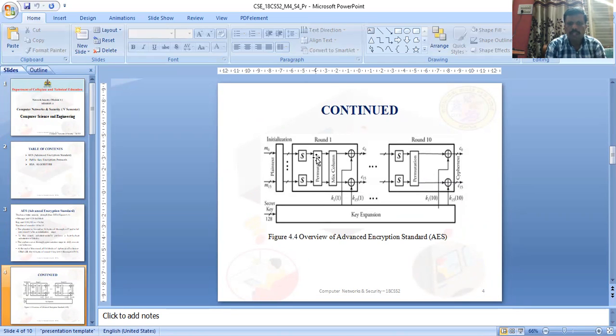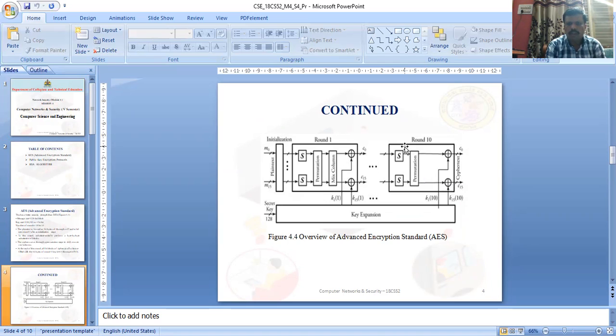Then the permutations: shift the rows and mix the columns, with some shuffling of rows. After mixing the columns, do the exclusive OR operation with the round keys K1 to K15. Each round gives back the ciphertext C0 to C15. That is one round.